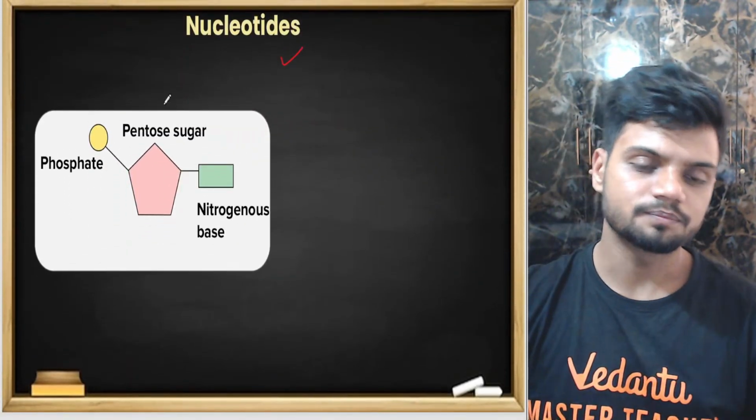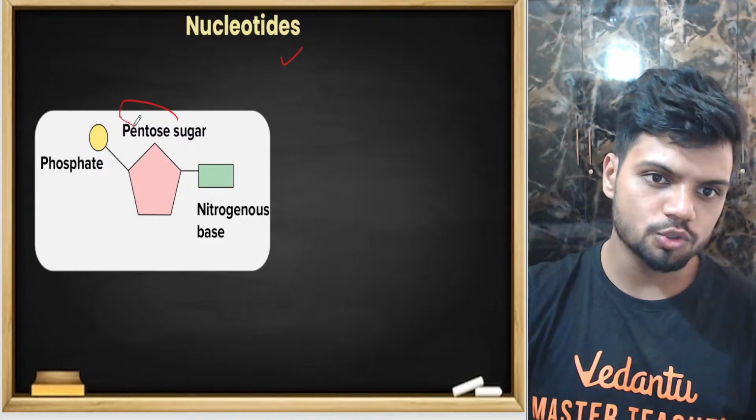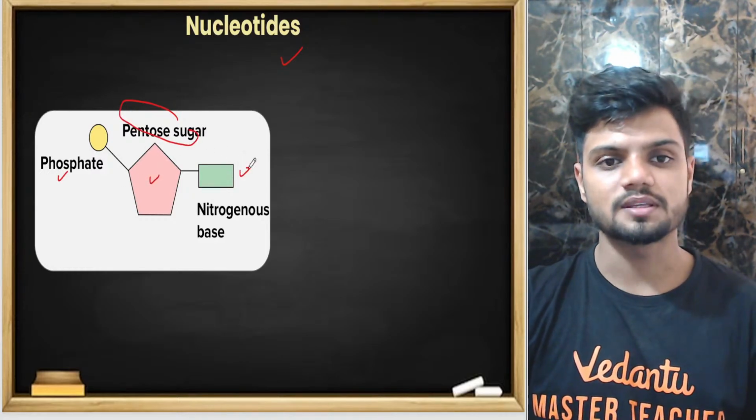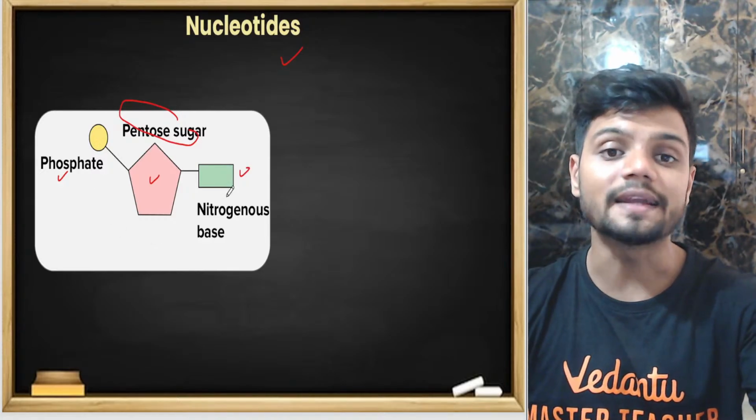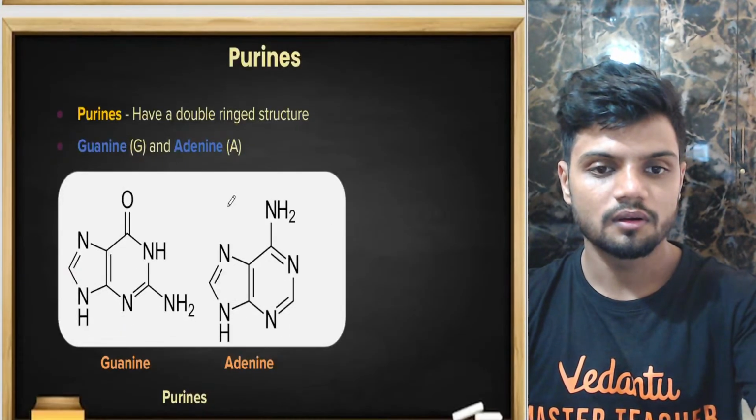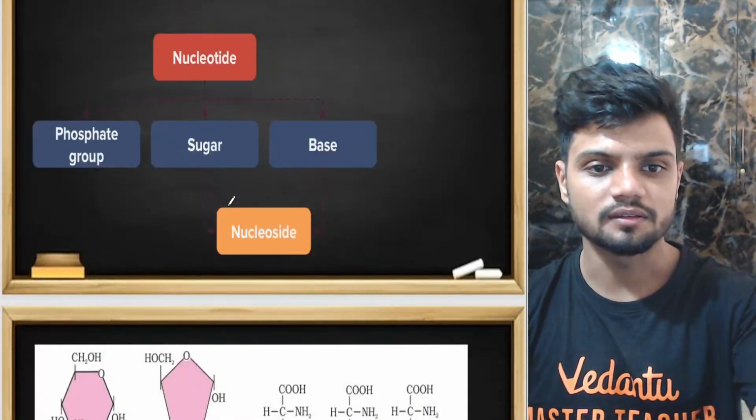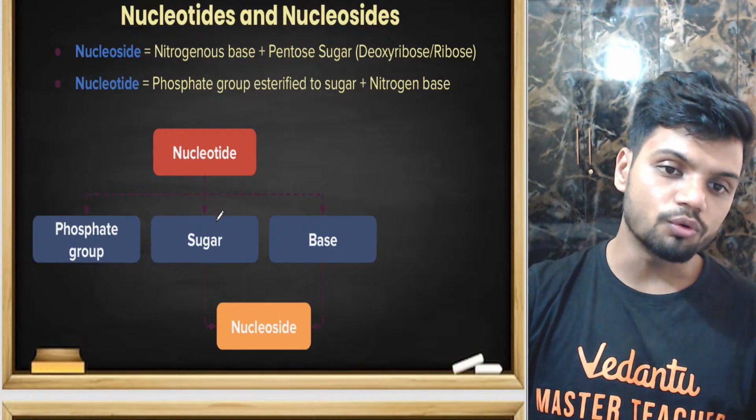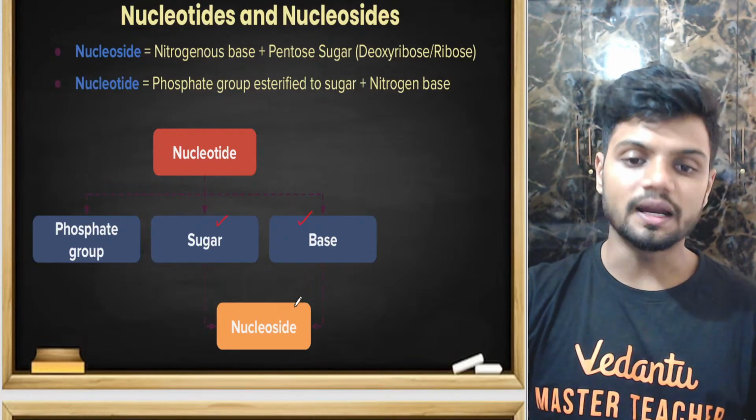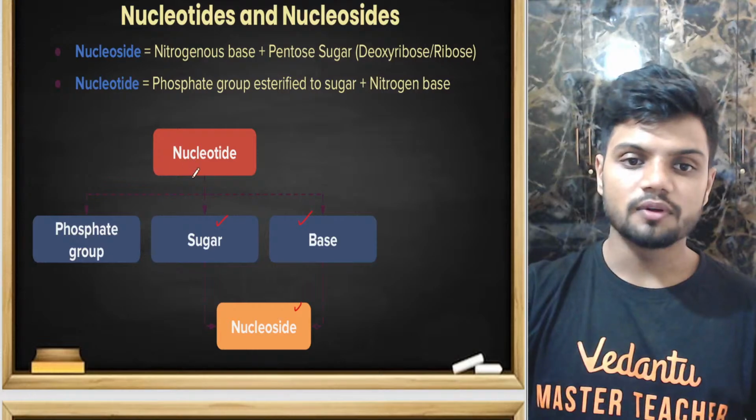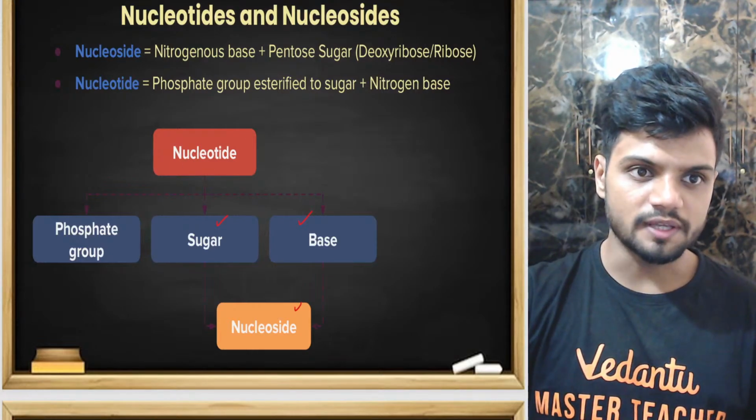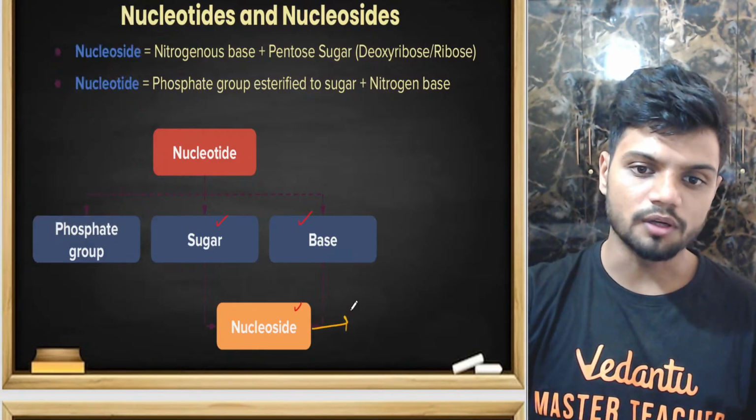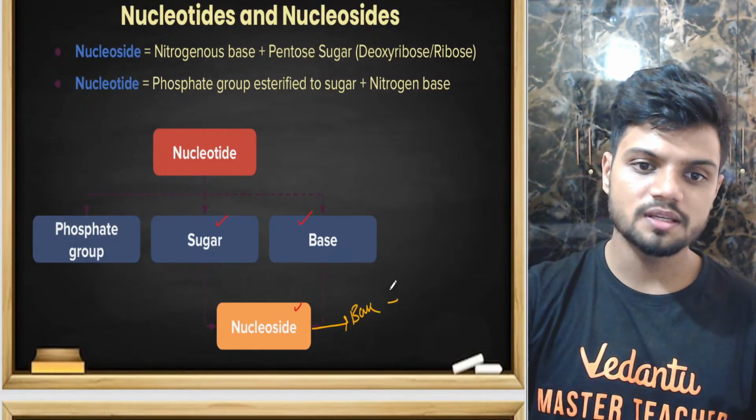Friends, this is a nucleotide. A nucleotide will have a pentose sugar here, a phosphate and a nitrogenous base. This entire thing is called a nucleotide. Then what is a nucleoside? Nucleoside is nothing but if it has only sugar and only base, that is a nucleoside. What is a nucleoside, students? A nucleoside will have a nitrogenous base plus sugar.